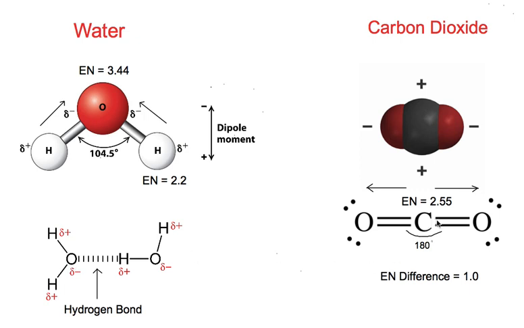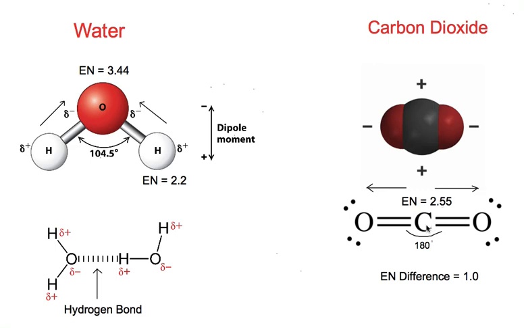In case of carbon dioxide, the electronegativity difference between carbon and oxygen is 1, which makes the bonds polar, as the shared electron pair is drawn more towards oxygen at both ends, giving it a partial negative charge, and a partial positive charge appears on carbon. However, the two polar bonds are at 180 degrees to each other, so the dipoles cancel out.